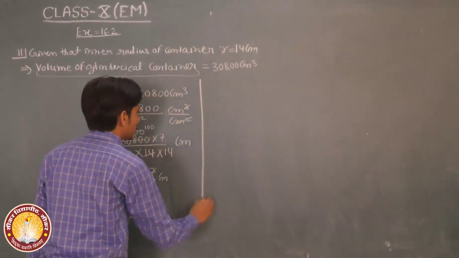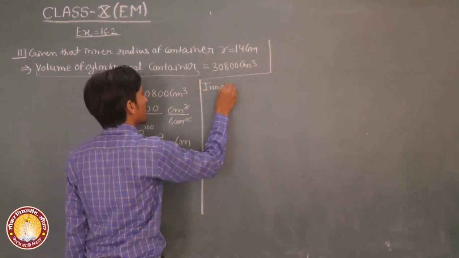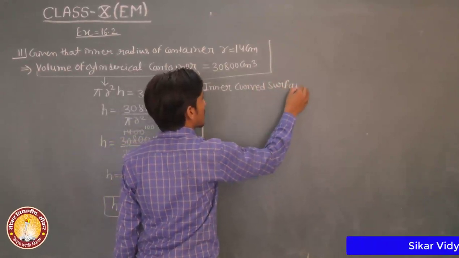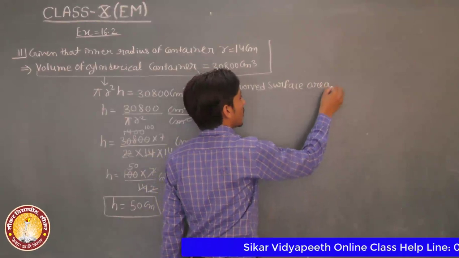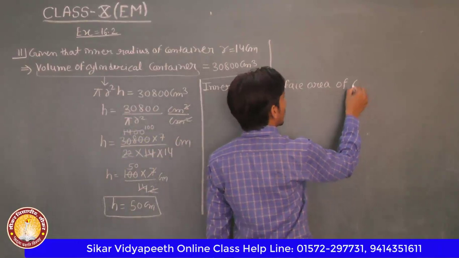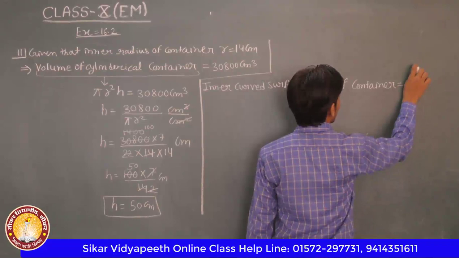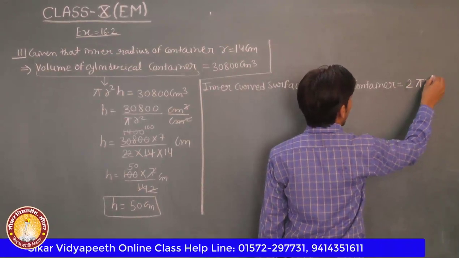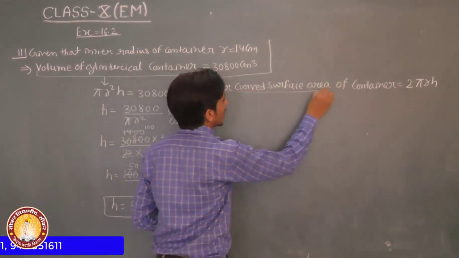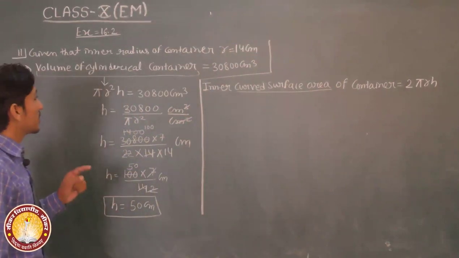To find the inner curved surface area of the container, the inner curved surface area CSA of the container, the container shape is cylindrical.